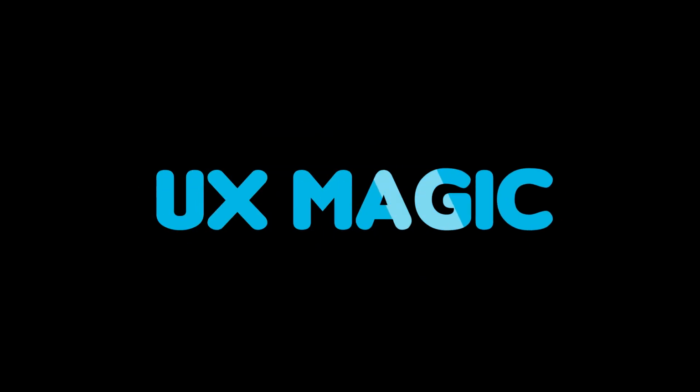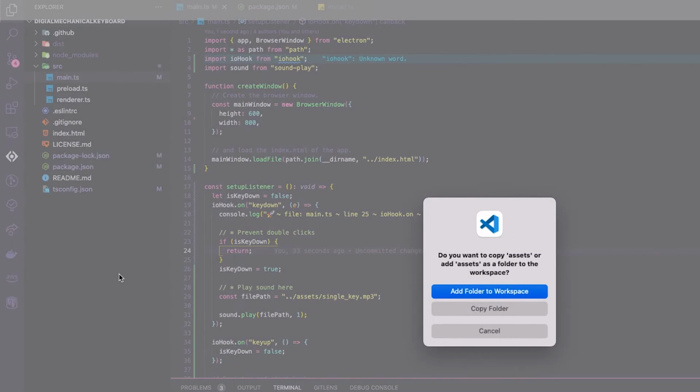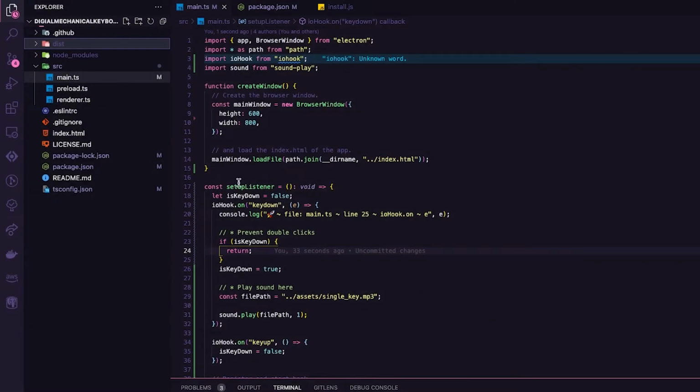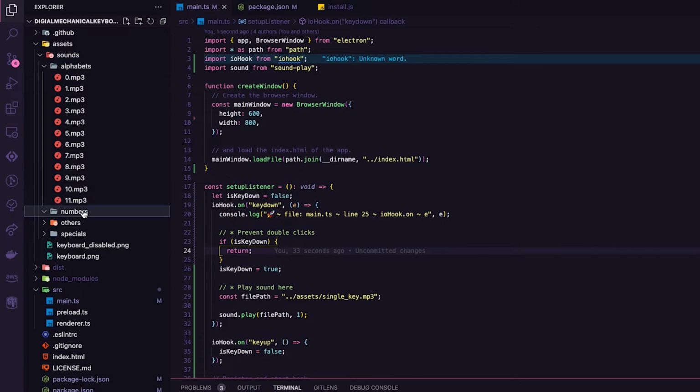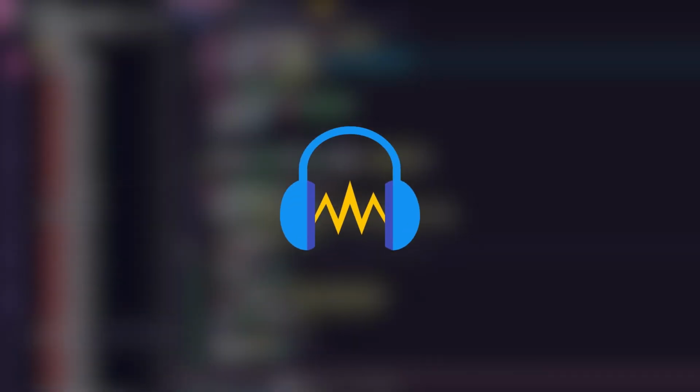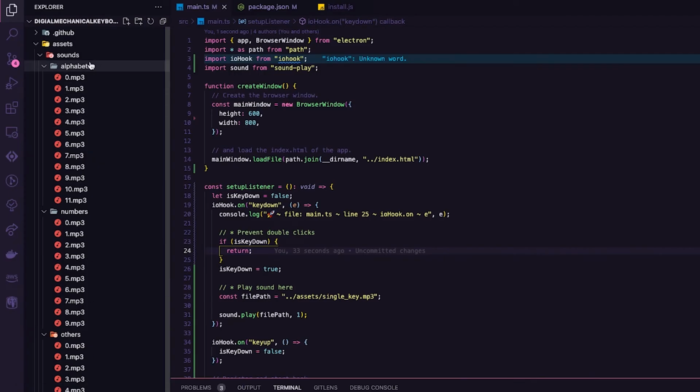But it's a little bit boring since it only has one audio file. That's why we have the next step. First, we will import all the audio files that I have recorded from an actual mechanical keyboard. I have also run all the files through Audacity to improve the audio quality. As you can see, I have organized all the audio files into different categories like numbers, letters, and so on.